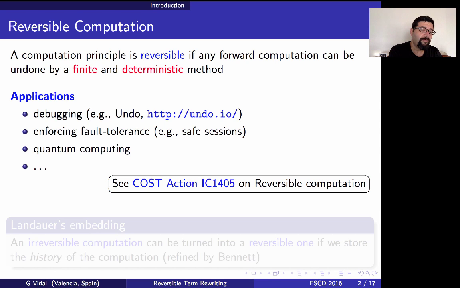We could also consider another application for enforcing fault tolerance. We could, for instance, think of defining safe sessions, typically in the context of a concurrent and distributed programming language. The idea is to have a session with a number of actions so that if one of them fails, then we can go backwards and undo the effects of the previous actions in this session.